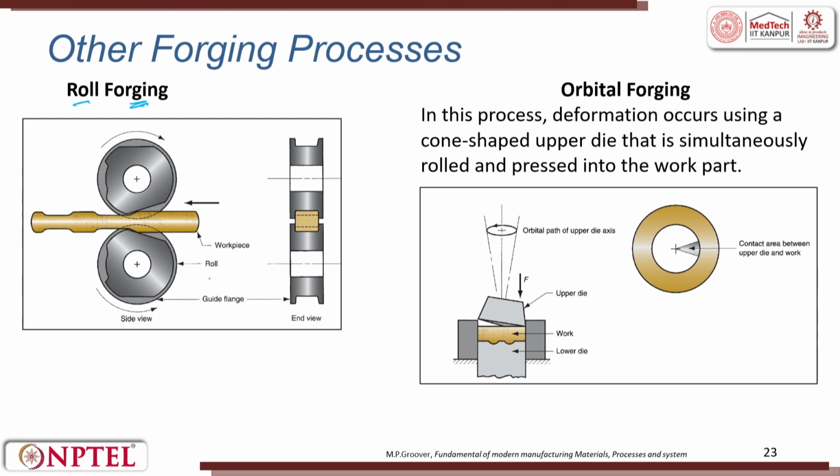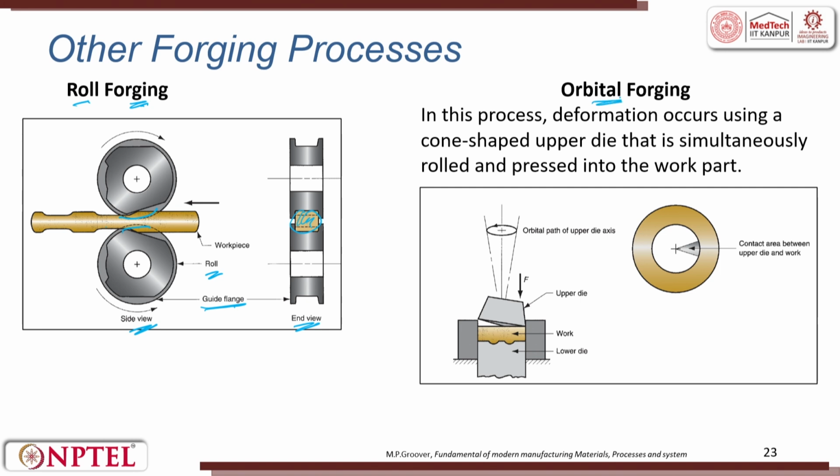So, this is the workpiece, the roll has whatever shape, and then it can create the shape you want on the workpiece. Okay. This is the side view you are looking from here. This is the end view. Okay. When you see the end view, you can see this is the workpiece and you can see the guide flange, whatever it is. Okay.